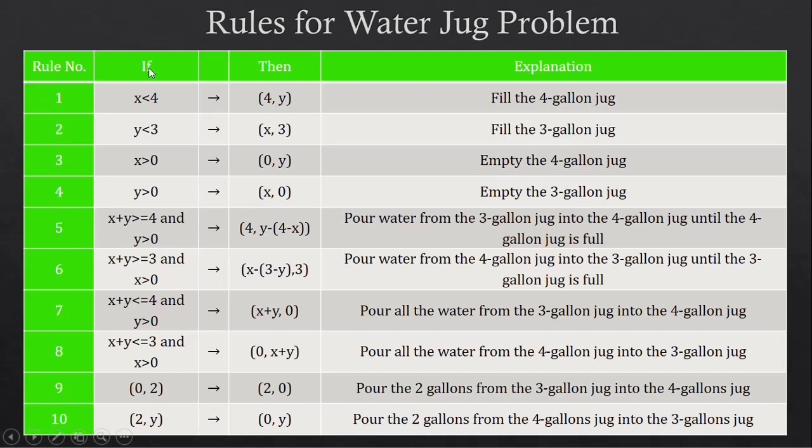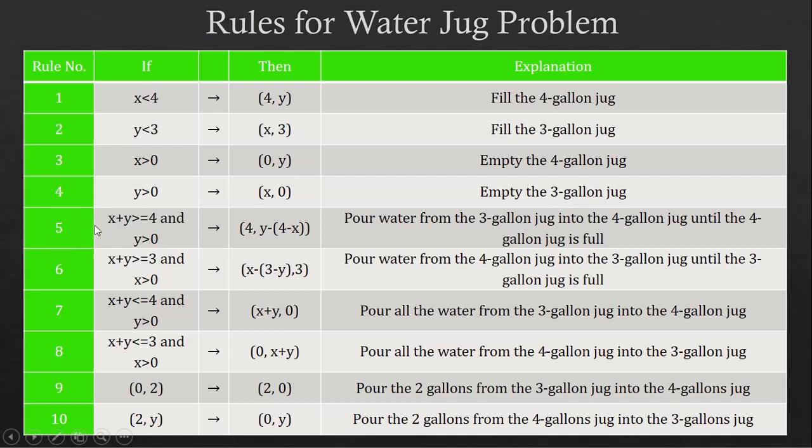The second rule says that if y is less than 3, then (x, 3) has to be performed, which means that you have to fill the 3-gallon jug. The third rule says that if x is greater than 0, then (0, y) has to be performed, which means that you have to empty the 4-gallon jug. The fourth rule says that if y is greater than 0, then (x, 0) has to be performed, which means that you have to empty the 3-gallon jug.